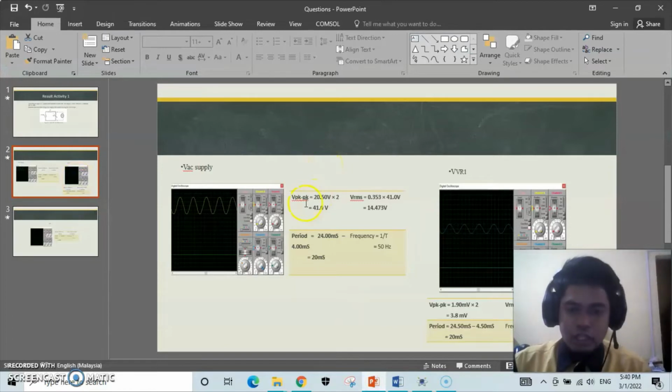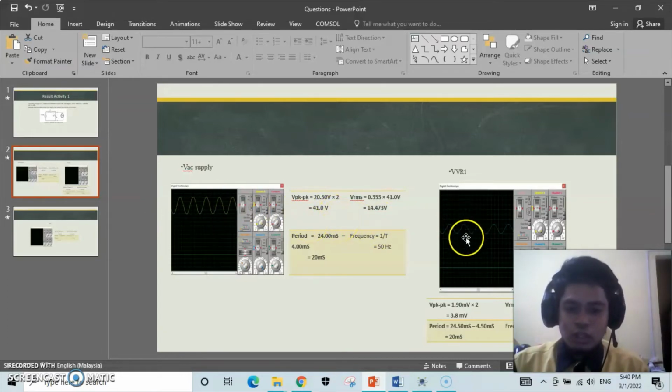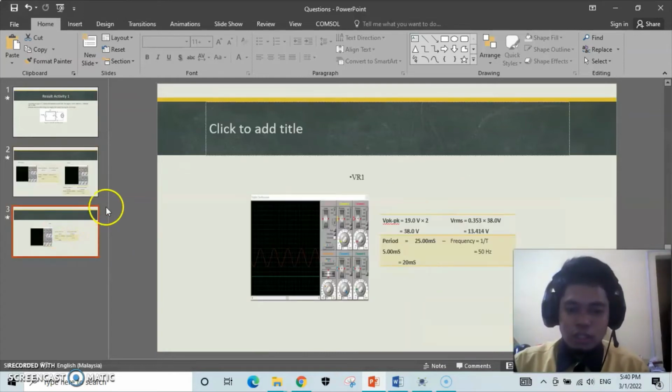So for the result, the V peak to peak is V peak times 2. VRMS is 0.353 times the V peak value. For the period of the waveform, I got the frequency. I will find these for the three waveforms. So this is my value for activity 1.